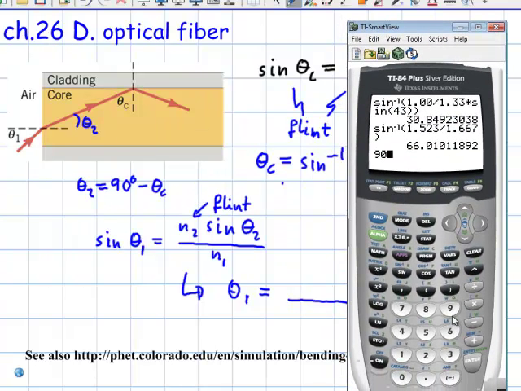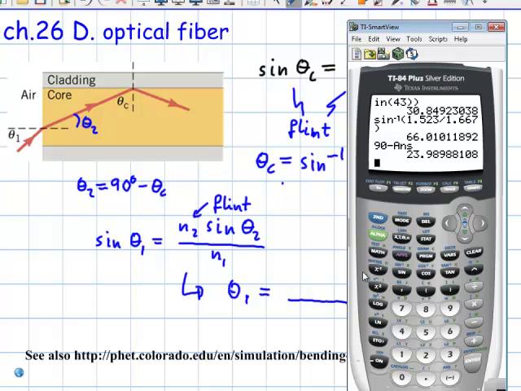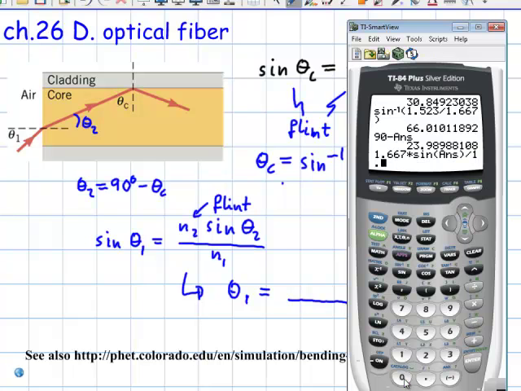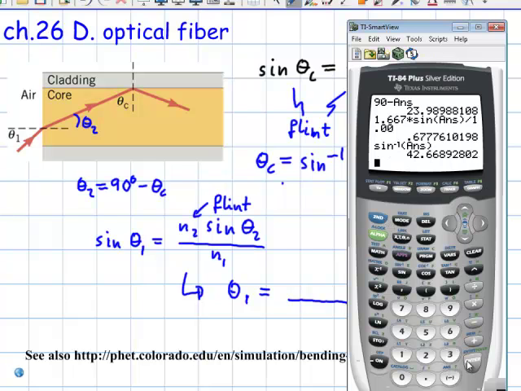So I have 90 minus 66 degrees, that's 24 degrees, and then I'm going to do the index of refraction, which is 1.667 times the sine of that angle theta 2, divide by 1.00, enter, and take the inverse sine of this one, and I come up with 42.67 degrees.